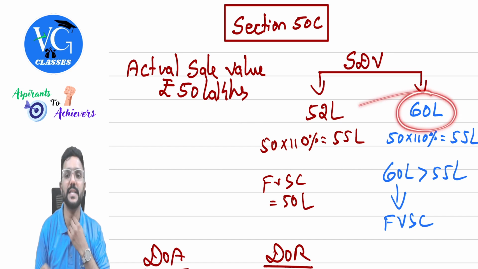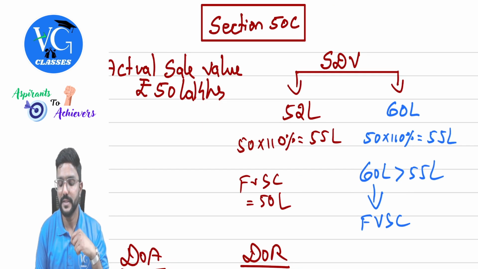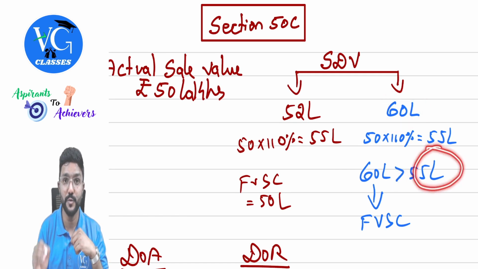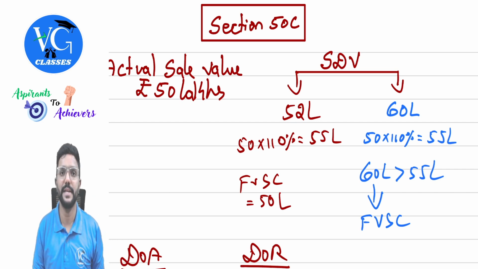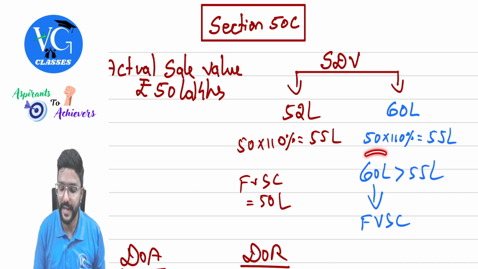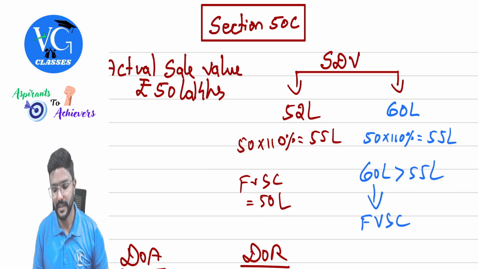Next scenario. What if stamp duty value is 60 lakh? So take 110% of 50 lakh, which is 55 lakh. So that means stamp duty value is more than 110% of actual sale value. Yes. So that means the difference is more than 10%. In that case, we will take stamp duty value on the date of transfer as full value of sale consideration to compute capital gains income, guys. Is that clear? Yes, sir.